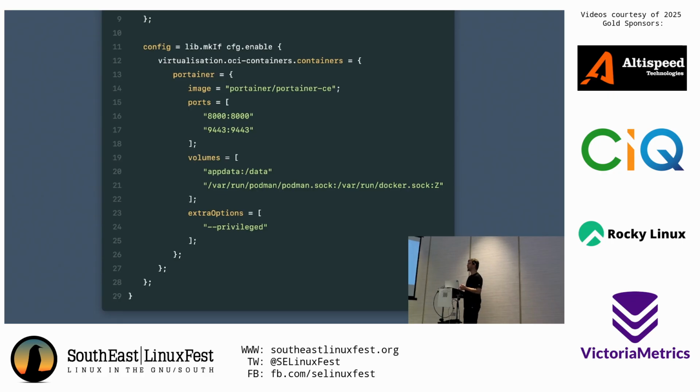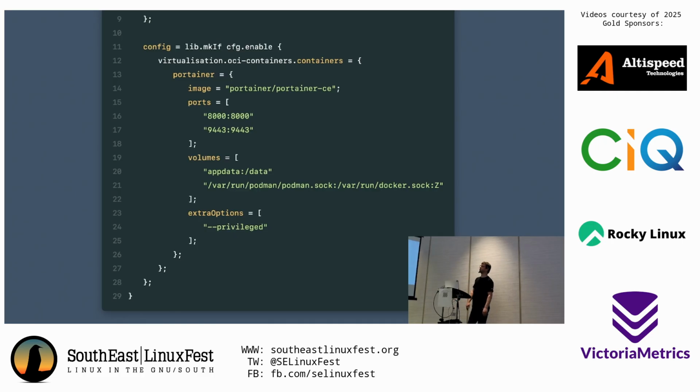So, to be honest, ChatGPT and other LLMs are not always great at Nix because there are not a ton of examples in their training data sets. But if you want to, say, give it a Docker compose file and say, translate this to Nix OCI containers, it's pretty good at that. So these are pretty easy to generate.